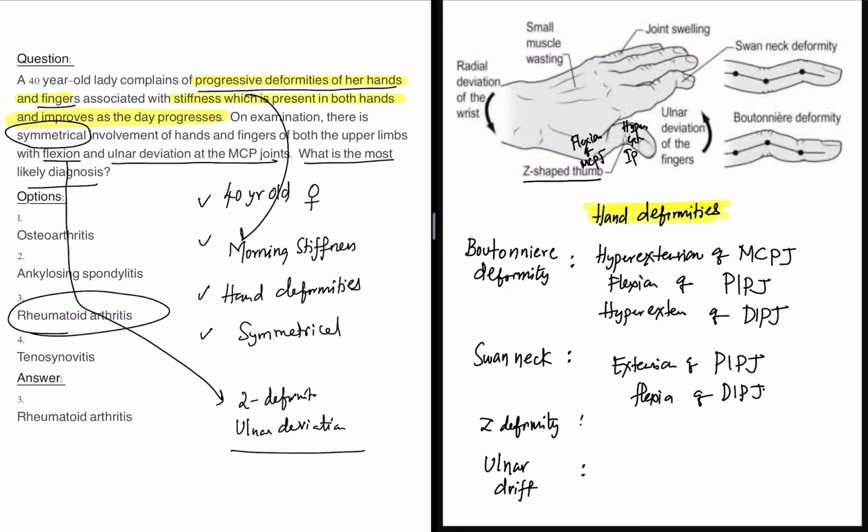All these are the possible hand deformities, and this ulnar drift occurs because of subluxation of the metacarpophalangeal joint, and Z deformity of the thumb, as I said, is because of flexion of MCPJ and hyperextension of the interphalangeal joint. That's it. These are the hand deformities that are seen in rheumatoid arthritis, and this will conclude our discussion of 2024 orthopedic-related UPSC CMS questions.